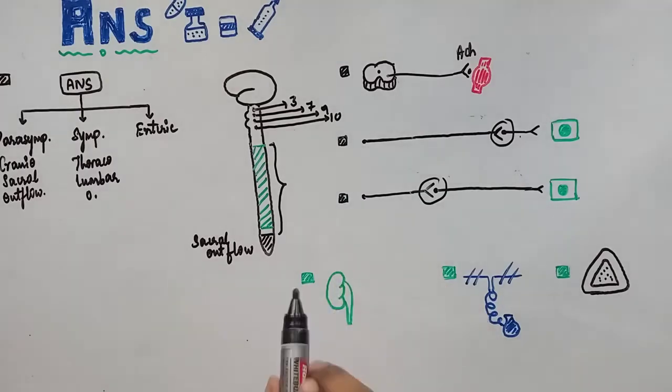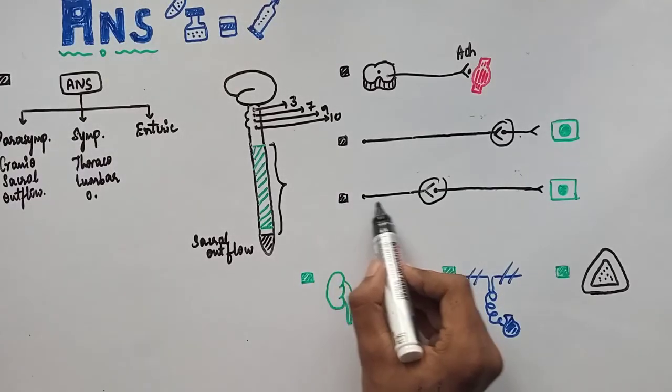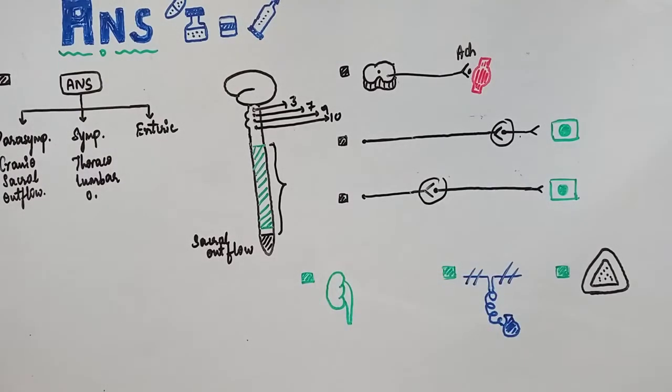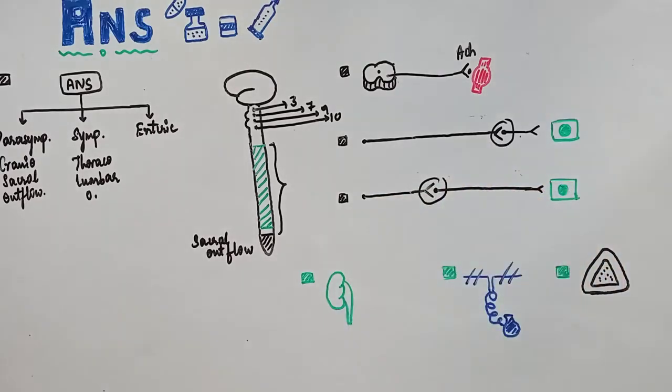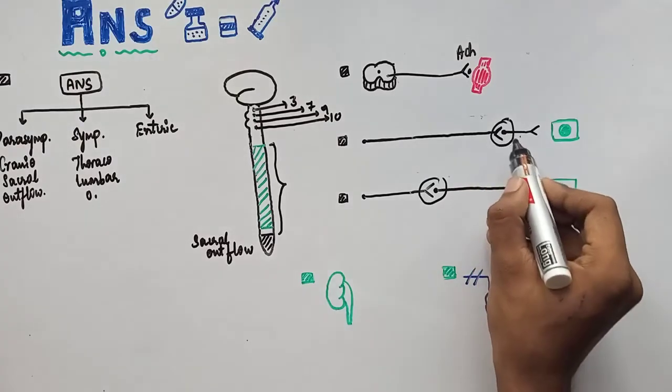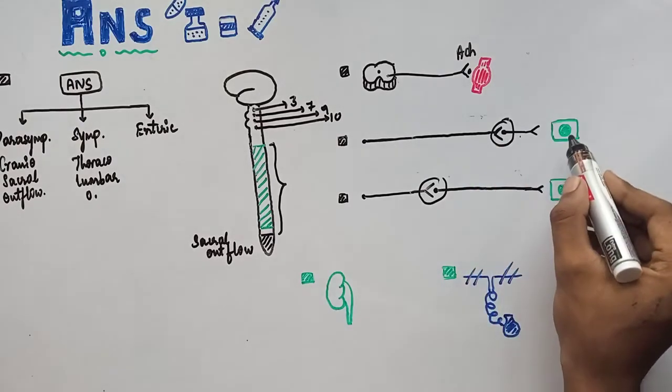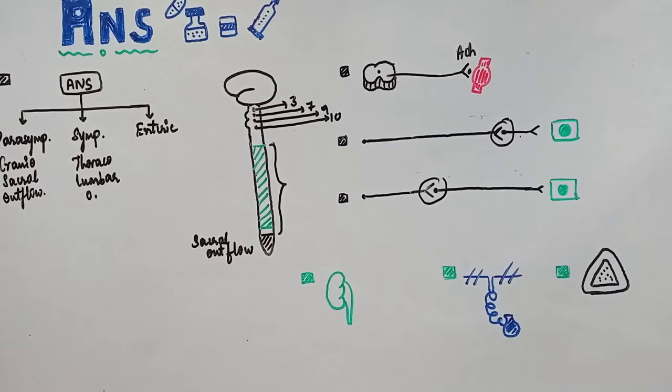And in the sympathetic nervous system, the preganglionic fiber is shorter or equal to postganglionic nerve fiber. Okay, simple, shorter or equal. Here it is preganglionic nerve fiber which is longer. The ganglion lies closely to the target organ, or within the organ. For example, ciliary ganglion inside the eye.